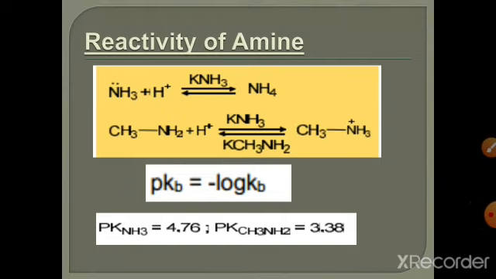So an electron donating group is present in methylamine while none is present in ammonia. When an electron donating group is present on nitrogen, it stabilizes the positively charged ammonium ion. Any factor which stabilizes this positive charge increases the basicity of the base. That's why methylamine is more basic than ammonia.